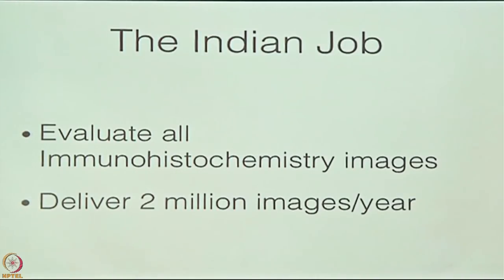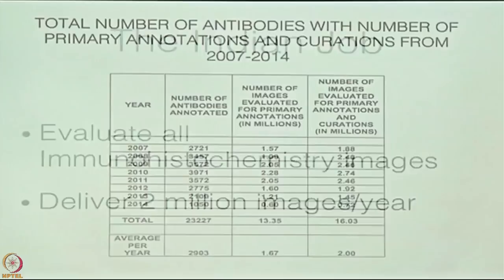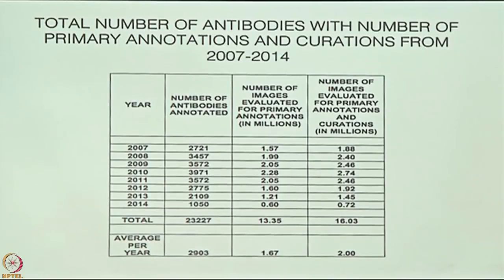We had to evaluate all the IHC images, and we had to deliver 2 million images a year. 2 million images a year is roughly 7,000 images a day, manually. And those are the statistics that we followed from the year 2007 to 2014. That gives you an average of 2 million a year, because there were original images that were annotated, and then came the big question, what about quality control? This is from India.